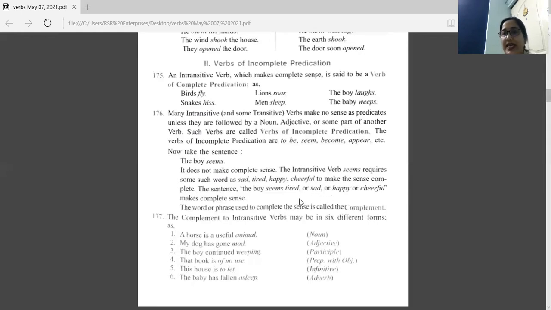When we are using any word or phrase to complete the meaning of the sentence with the verb, that is known as a complement. Understood the difference between a verb of incomplete predication and a complement?